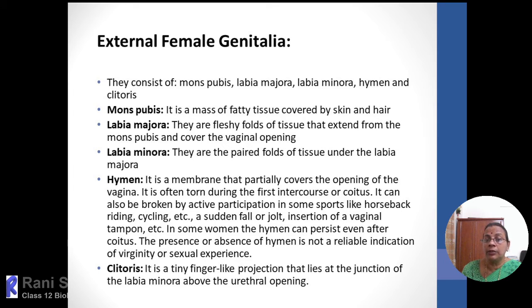But at the first intercourse, that means when the penis is inserted into the vagina, there can be a chance of rupture, the hymen will rupture. In the initial ages, or in the previous days, people believed that an intact hymen is a symbol of virginity. That means when we define a girl as a virgin, she will possess an intact hymen, and that was an indication of virginity.